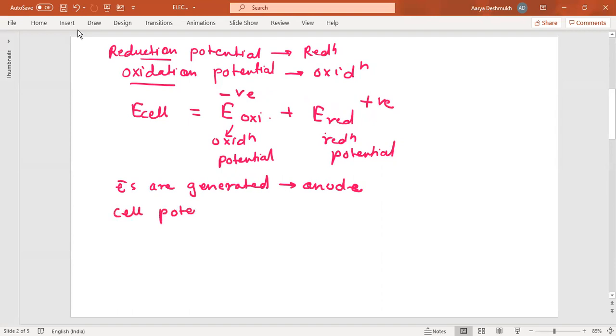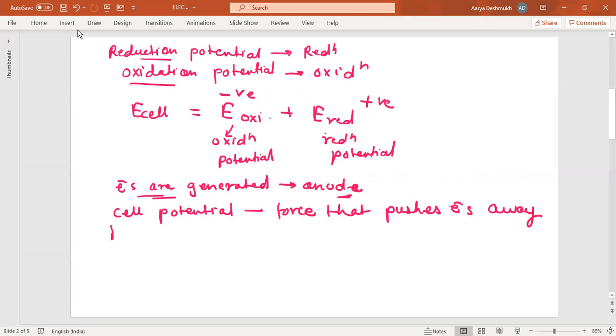Cell potential is the force that pushes electrons, which are generated at the anode, away from the anode and pulls them towards the cathode.